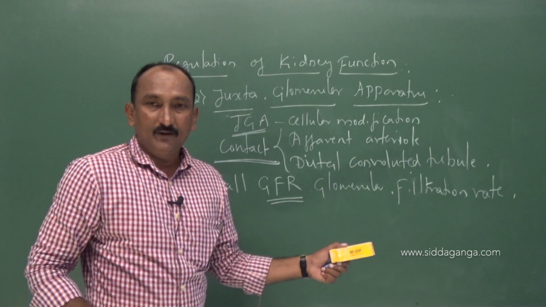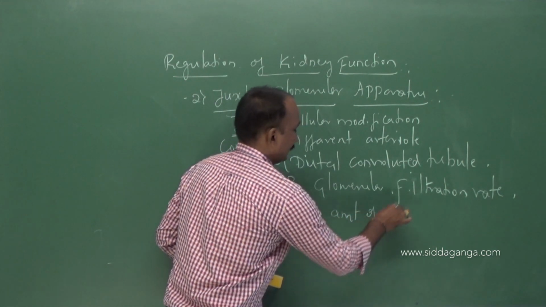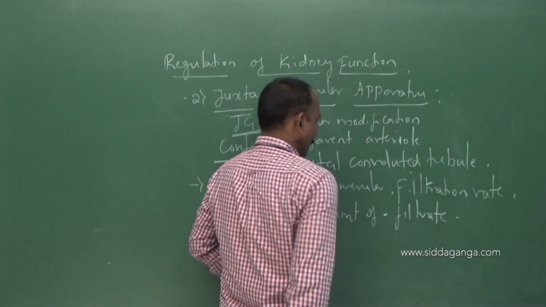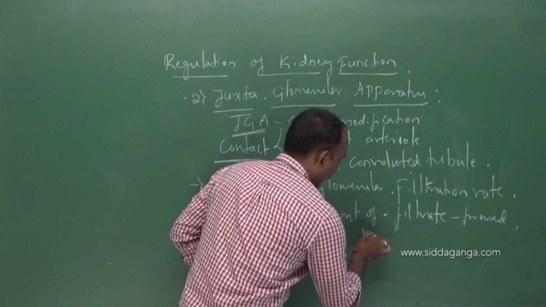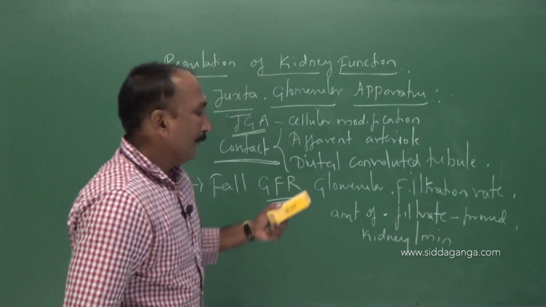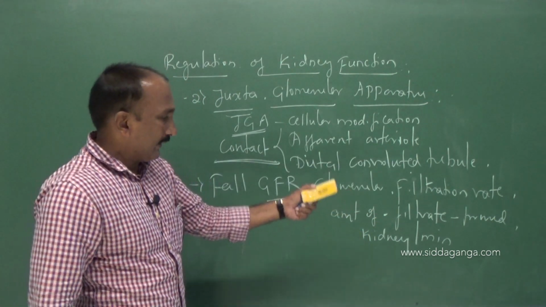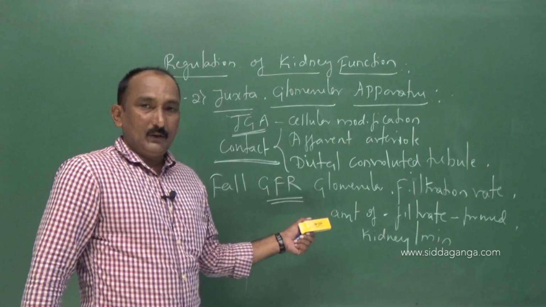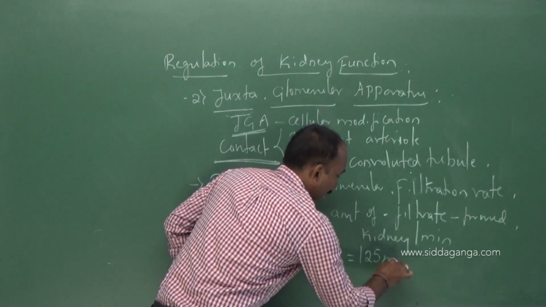Glomerular filtration rate. What is this glomerular filtration rate? It is the amount of filtrate formed by the kidney per minute, is it not? The amount of filtrate formed by the kidney per minute is known as glomerular filtration rate. In 1 minute, the kidney can form about 125 ml of filtrate.